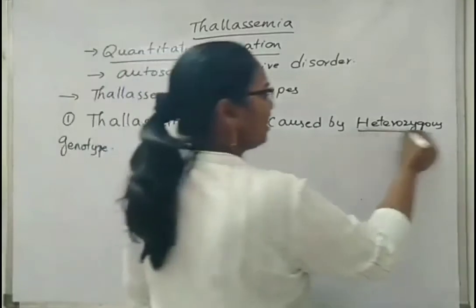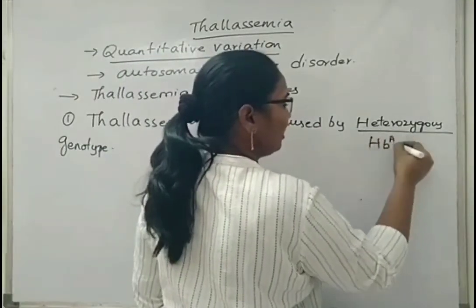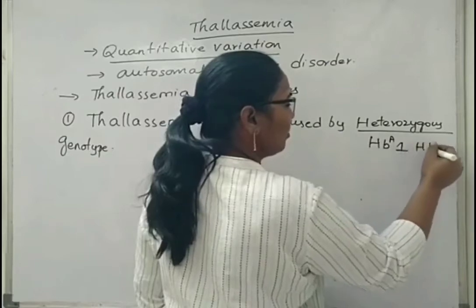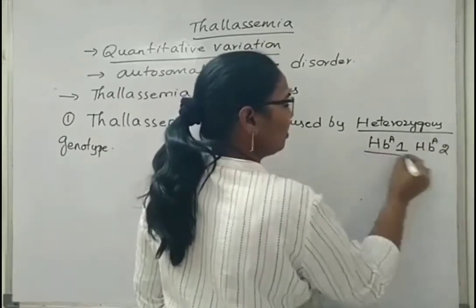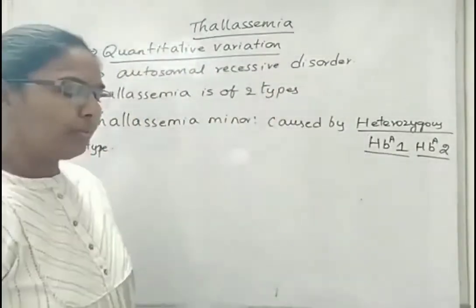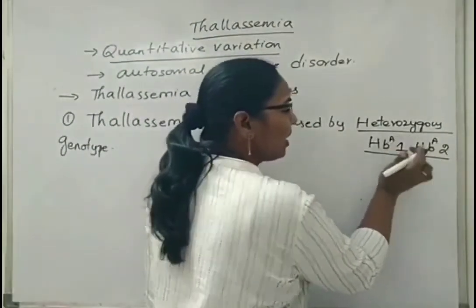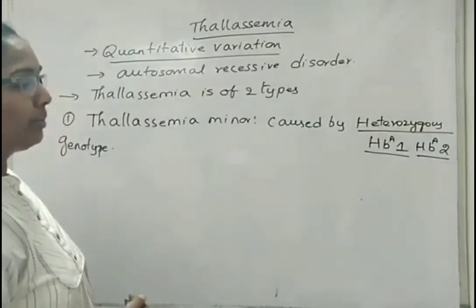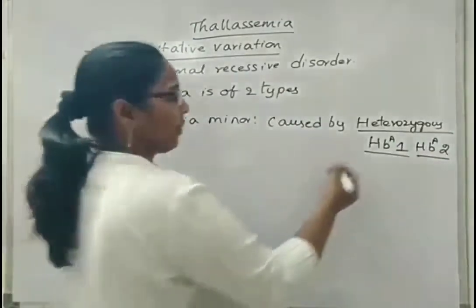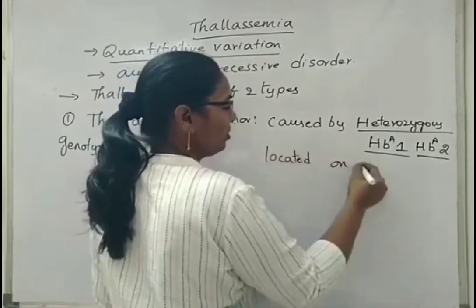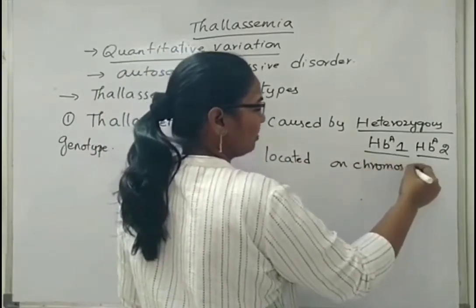Heterozygous, in the sense, hemoglobin A1 and hemoglobin A2. Here I have written A, it means not homozygous, but among that also there are another type, so that I have represented 1 and 2. Such type of genotypes are located on chromosome 16.